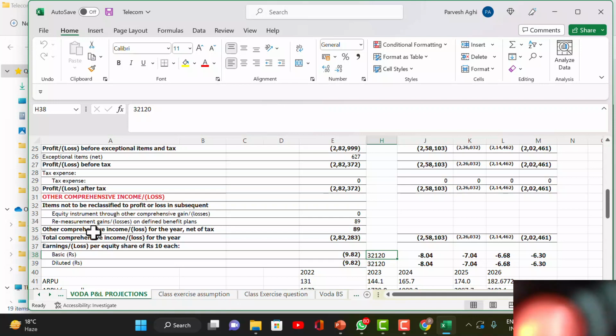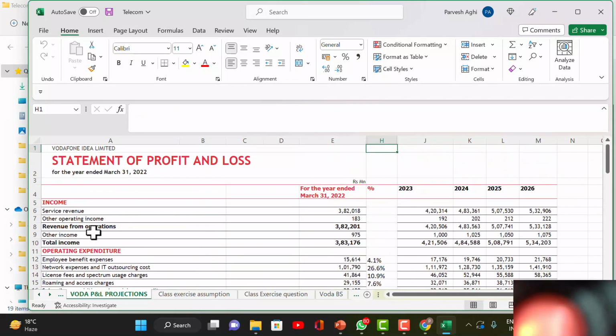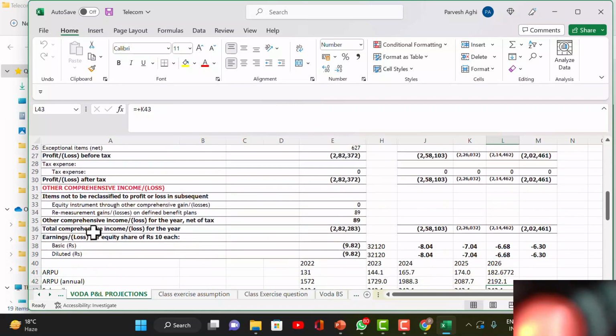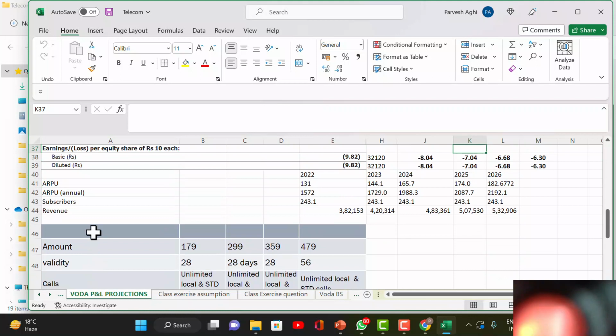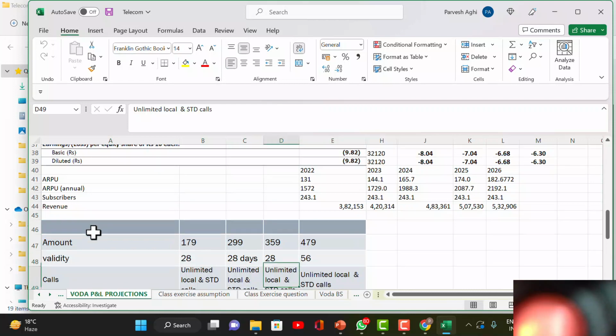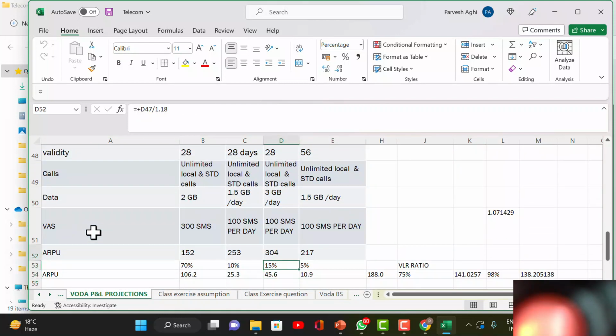ये हो गया. अब हम चलते हैं प्रोजेक्शंस के ऊपर. फाइन, एक बार देख लेते हैं और उसके बाद आप क्वेश्चन पूछेंगे, क्योंकि आप जब एक्सरसाइज करेंगे you will ask questions from me, okay. Now what I've done, first of all, I've tried to fix the revenue. So we go right at the bottom and pick up all the plans they have. First look at this thing. These are all prepaid plans. Then I calculated the ARPU divided by 1.18.